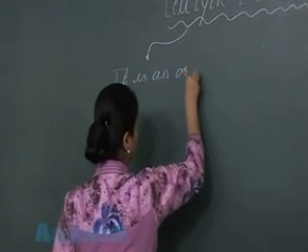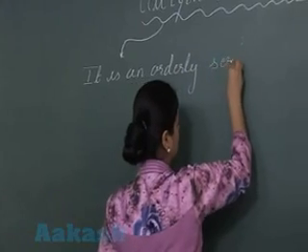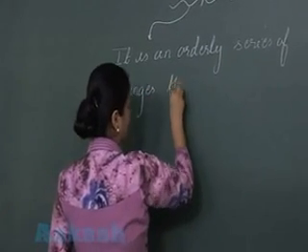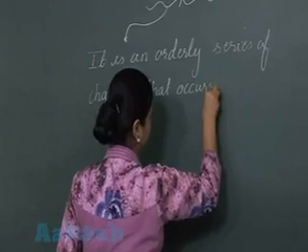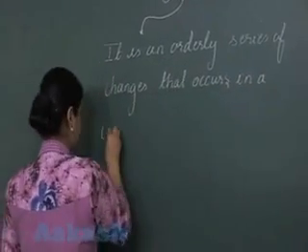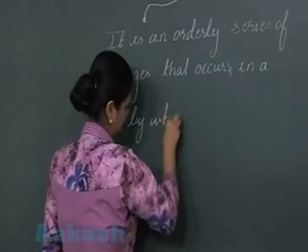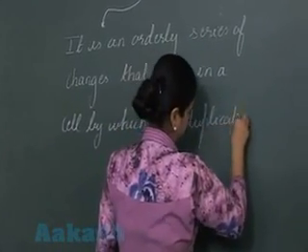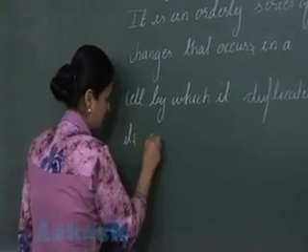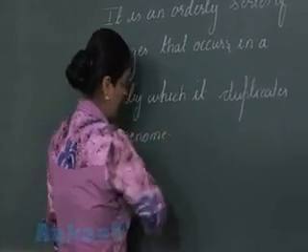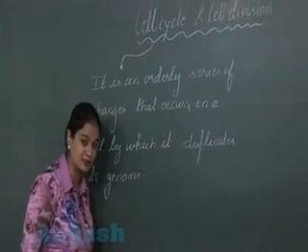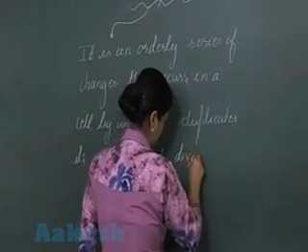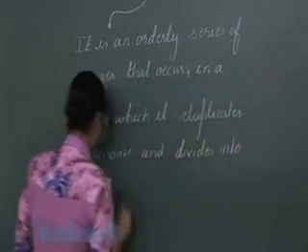It is an orderly series of changes that occurs in a cell by which it duplicates its genetic material, genome, as well as there will be synthesis of the other substances, formation of the other material, and divides into daughter cells.